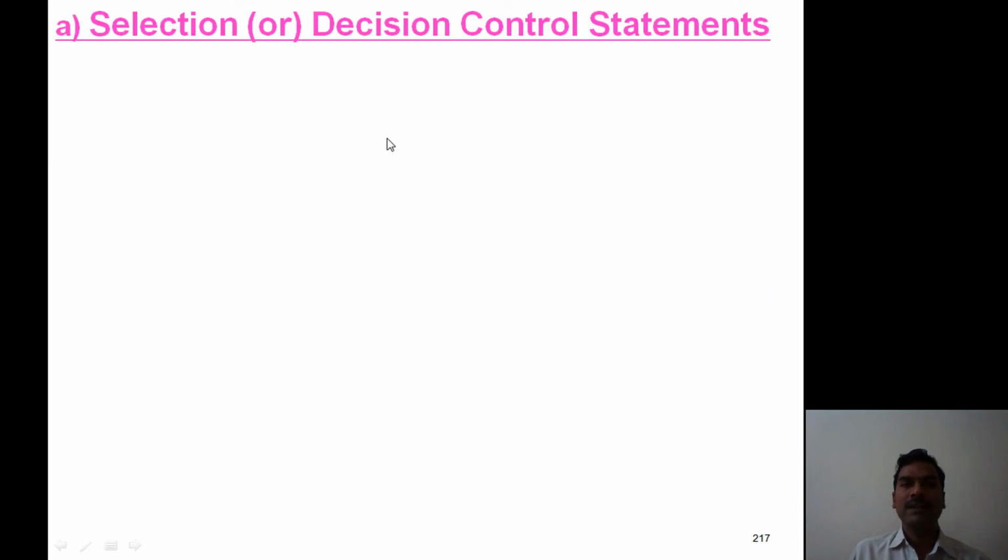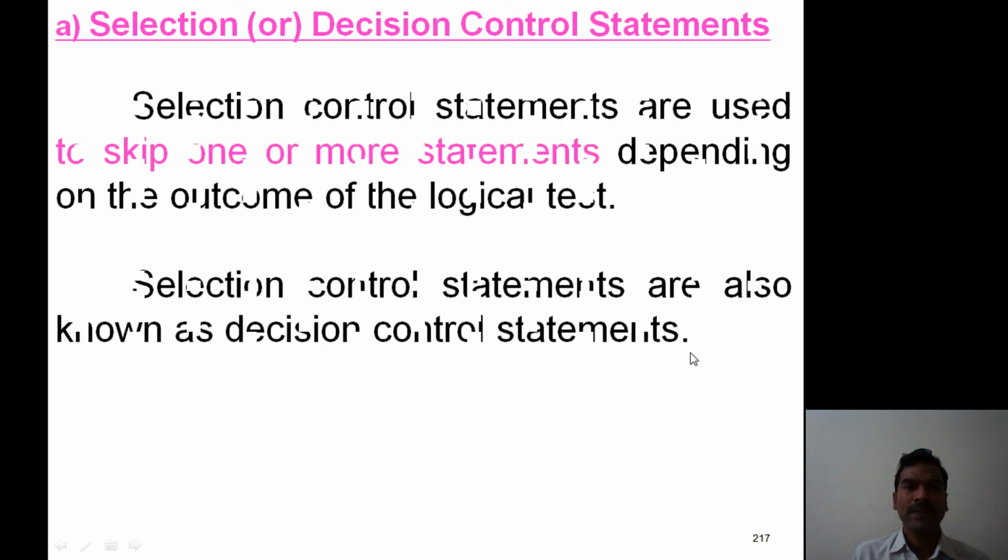First one, selection control statements. So selection control statements are also known as decision control statements. These statements are used to skip one or more statements depending on the outcome of the logical test. So when we consider some type of applications, it is necessary to skip one or more statements.